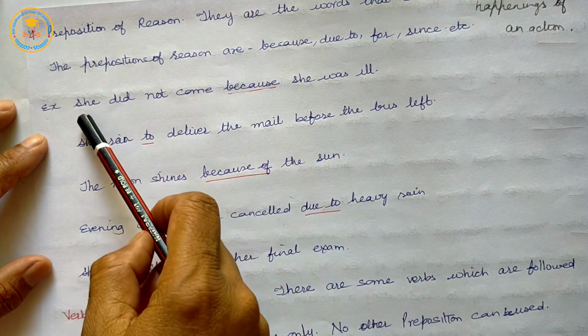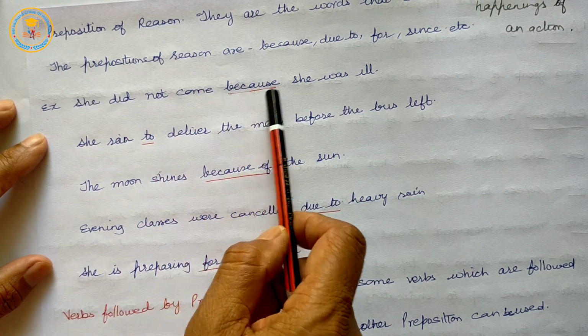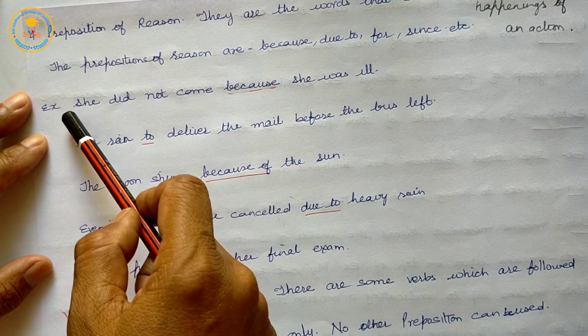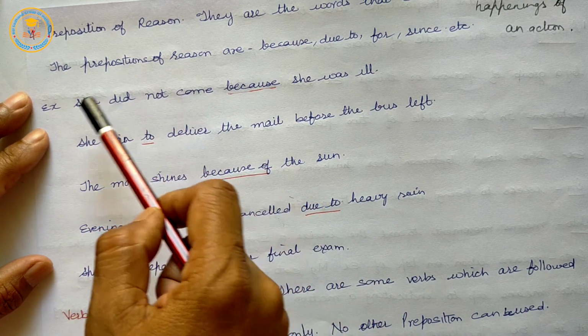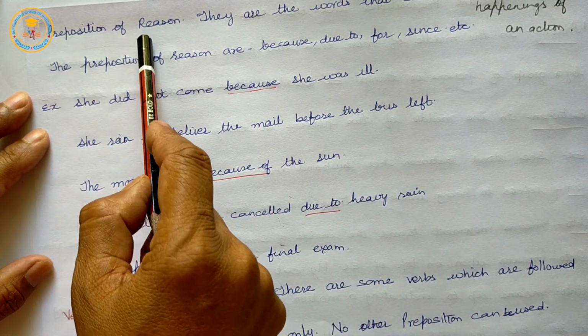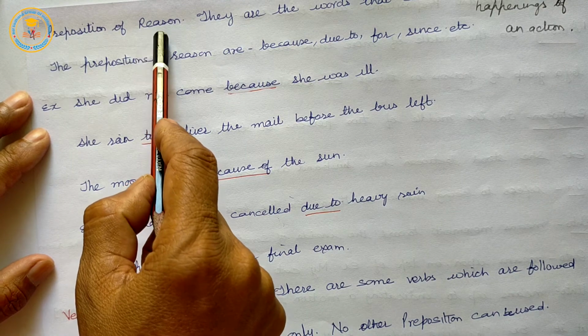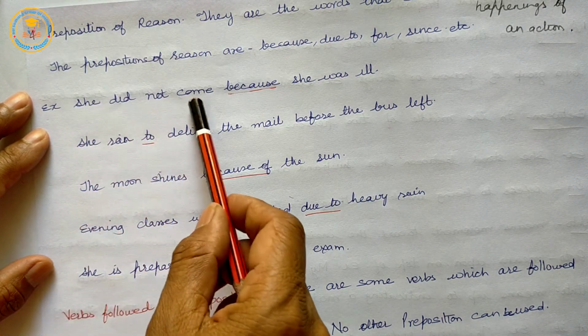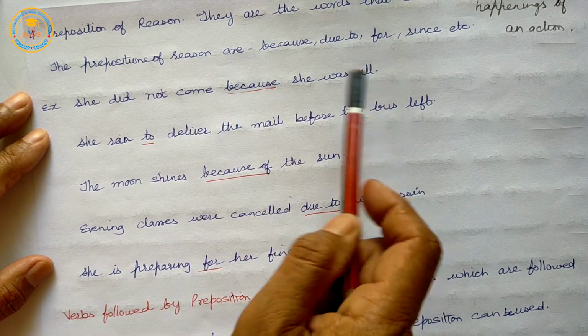Example: she did not come because she was ill. So, here is the reason. She did not come. Why? So, this preposition of reason answers the question why. She did not come because she was ill.